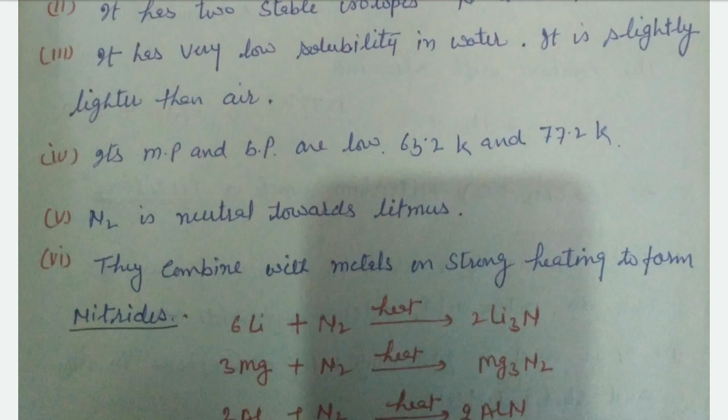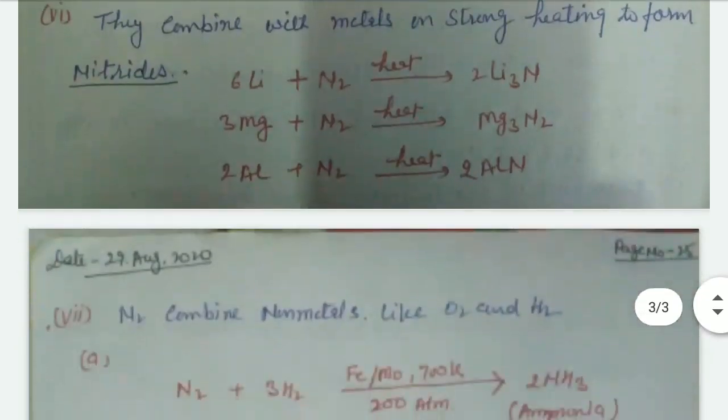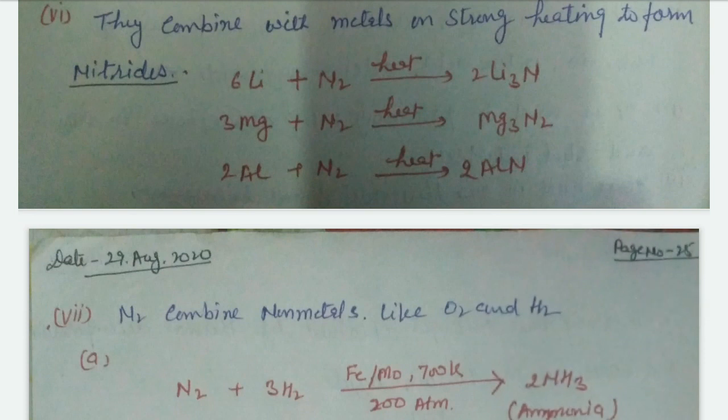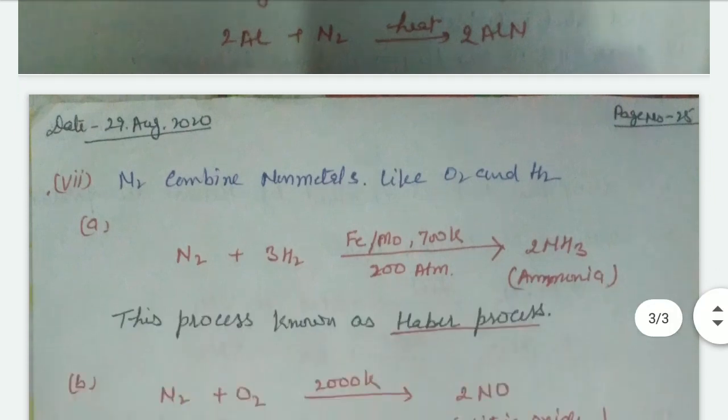It combines with metals to form nitrides. For example, lithium, magnesium and aluminum combine with N2 to form lithium nitride, magnesium nitride and aluminum nitride. It also combines with non-metals, like N2 and hydrogen form ammonia. This process is known as the Haber process.